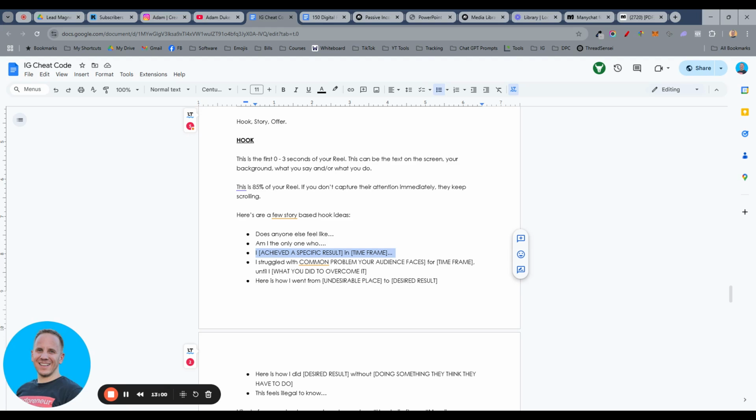This framework works on any platform. I don't care what platform you're using. It is a bulletproof framework. I would say 30% of my content follows this framework right here. I did something, specific result, in a specific time frame. It could be a day, it could be a week, it could be a month, it could be a year,